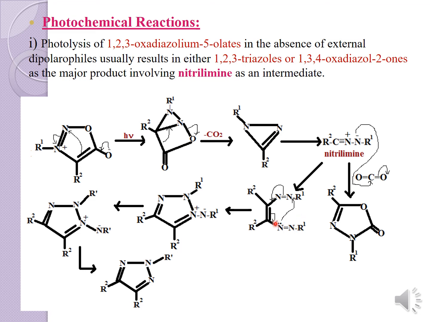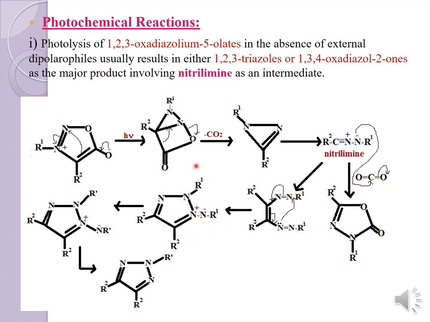This nitrogen has a lone pair of electrons. Then a cyclization reaction takes place: the lone pair of electrons on the nitrogen atom will attack one of the nitrogen atoms over here. Meanwhile, this double bond will shift, and then this bond will shift, resulting in this product formation.